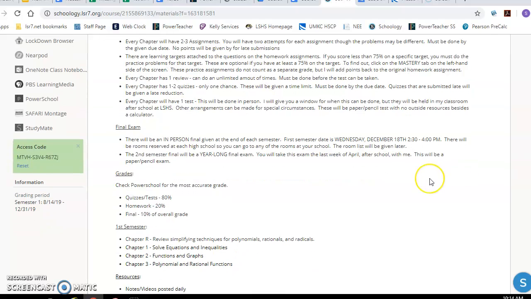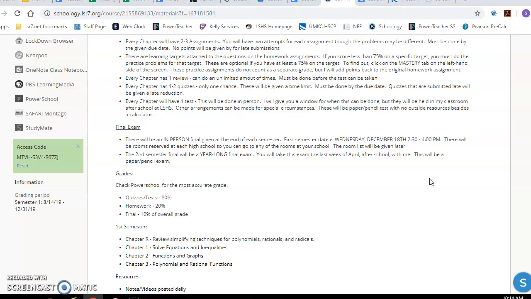Your final will be in person, given at the end of each semester. Your first semester date is December 18th. You'll have a room at each high school that you can go to take this, so you won't have to come to Lee Summit High School because the first semester test will be on Schoology. You won't be able to use any outside resources besides a calculator, but it will be on Schoology.